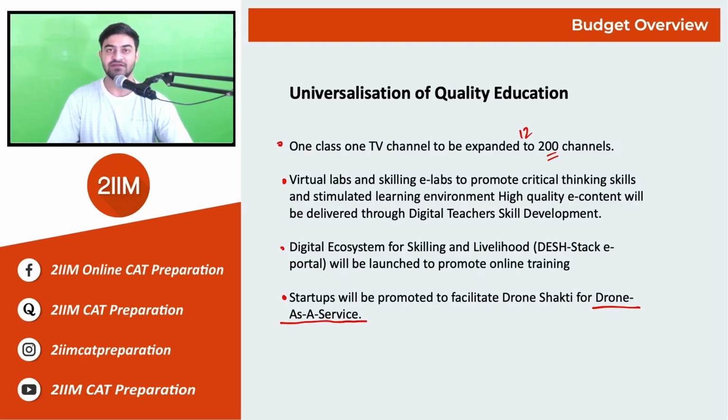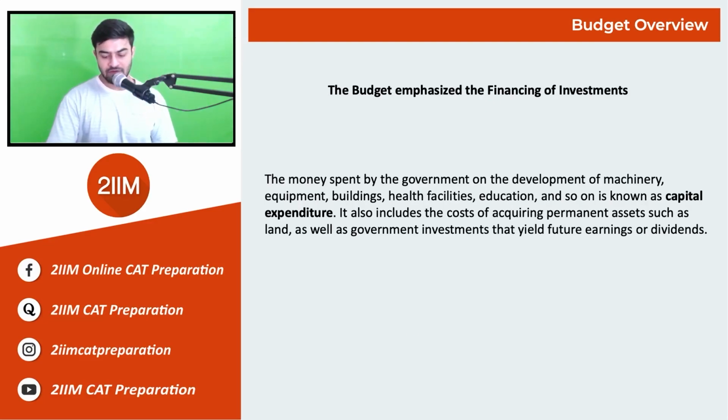So farming is one sector where the government is planning to introduce drone as a service, which is the use of drones to monitor the crops, to help in irrigation and the use of fertilizers and insecticides, and promote image processing to look for diseases in the crops. So the budget also emphasized the financing of investments, wherein these investments are part of the capital expenditure.